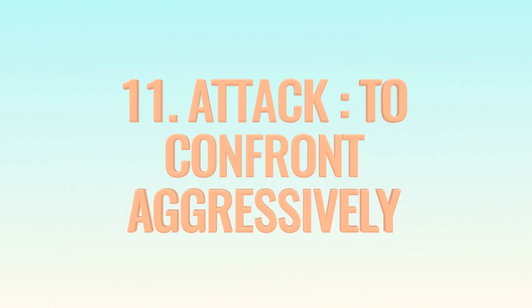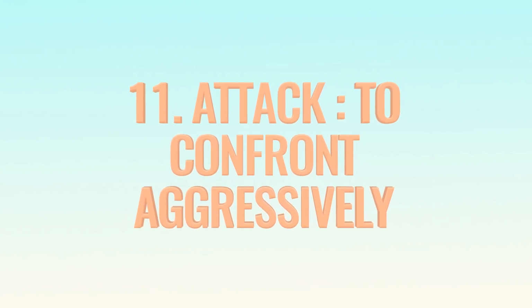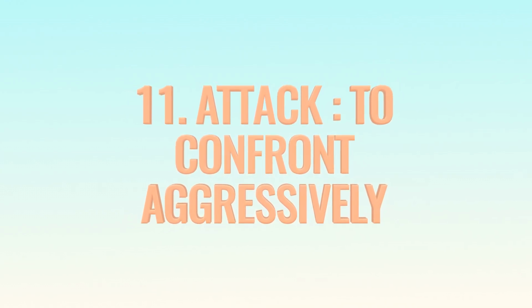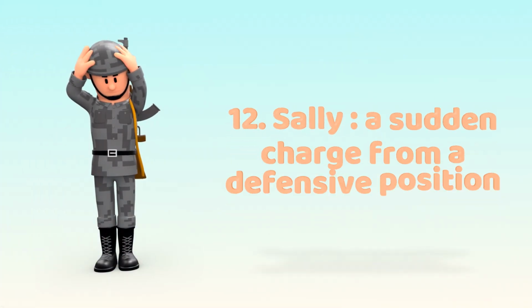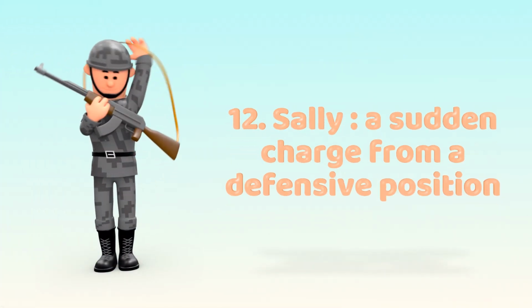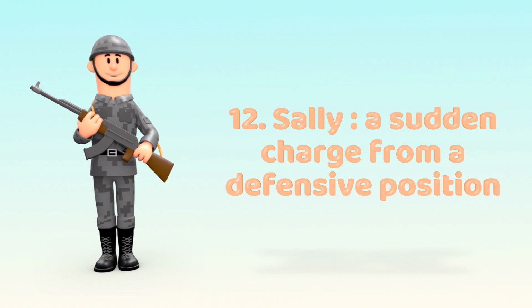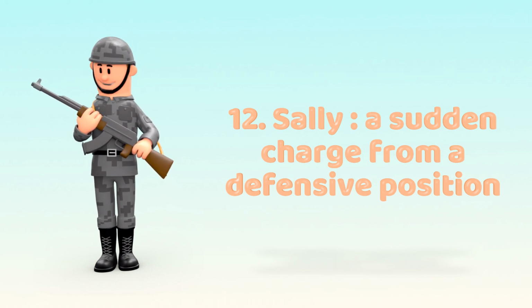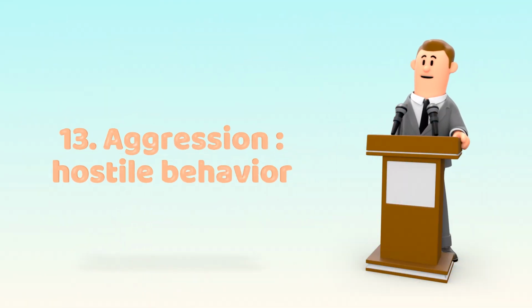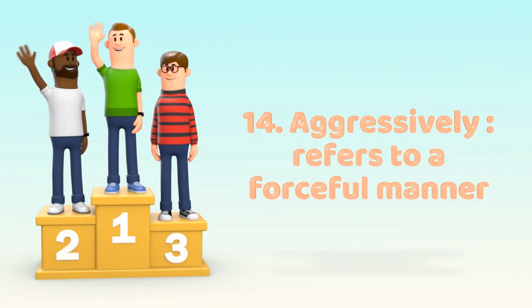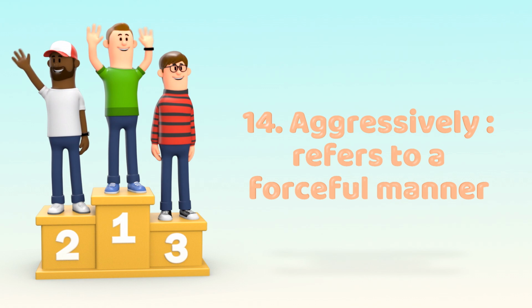To attack is to confront aggressively. Example: the lion attacked its prey swiftly. A sally is a sudden charge from a defensive position. Example: soldiers made a sally to surprise the enemy. Aggression means hostile behavior. Example: his aggression during the meeting made everyone uncomfortable. Aggressively refers to a forceful manner. He challenged his opponent aggressively to a rematch.